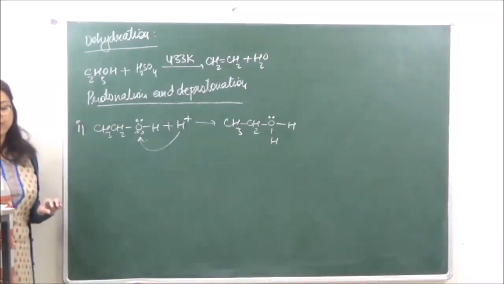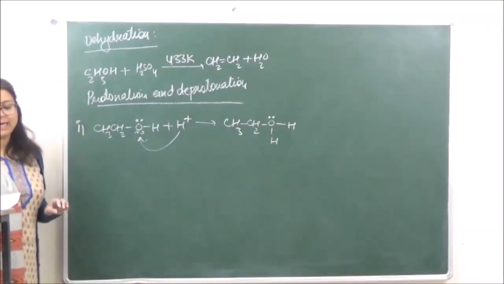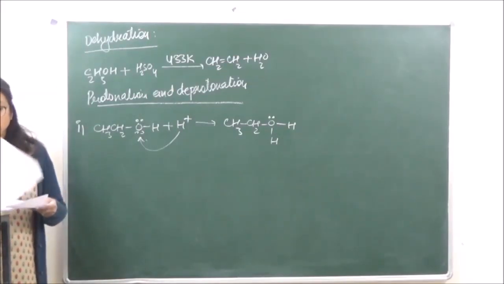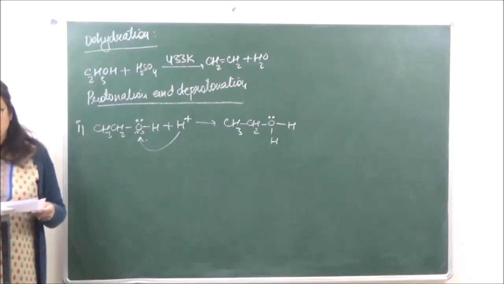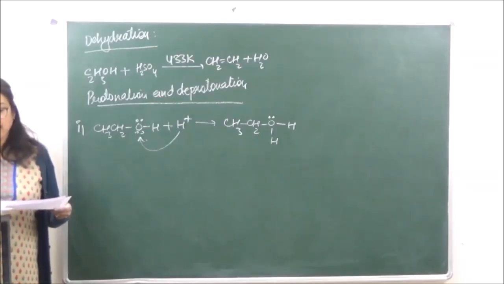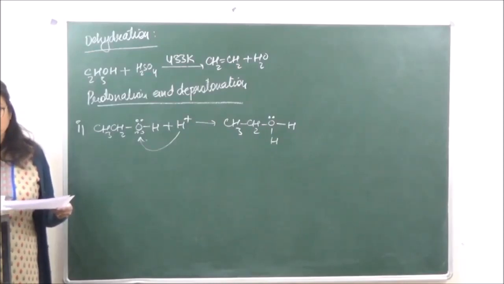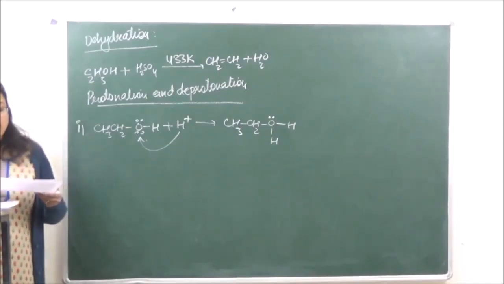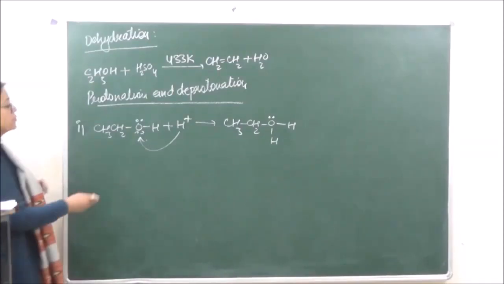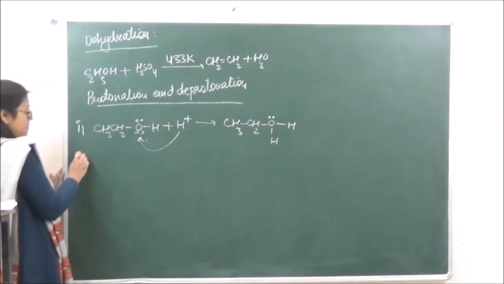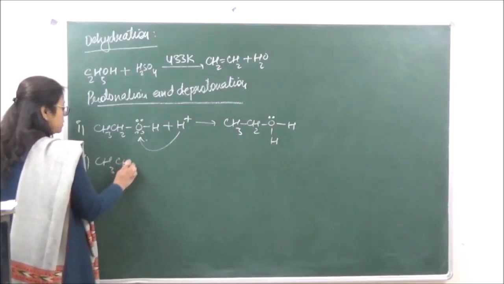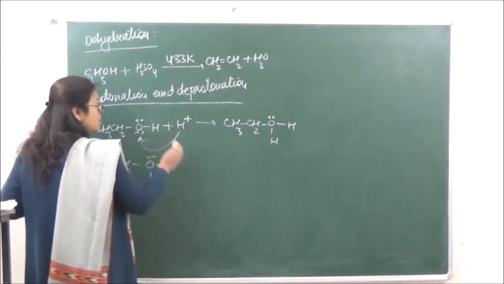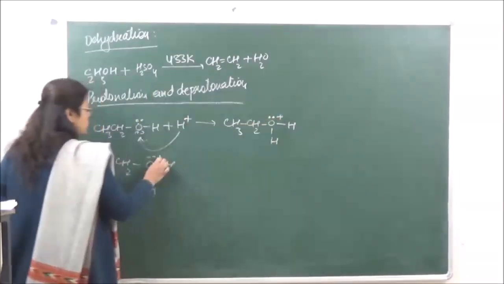Right? This is what a protonated alcohol is. And then after that, the protonated alcohol which is formed over here is going to remove a water molecule, and the water molecule gives us a formation of a carbocation. So what is going to be our next step over here? This is going to get a positive charge.